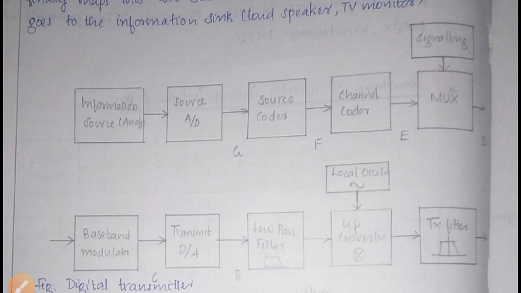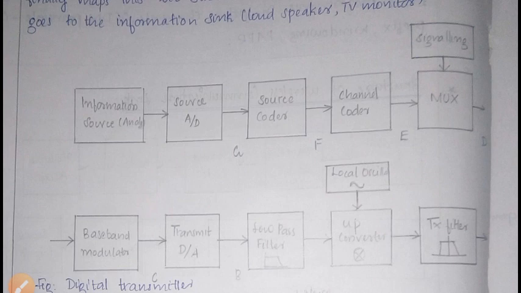Then it will pass on to the baseband modulator. In the baseband modulator, it assigns data to symbols in the baseband, and the oversampling is also done here. It produces the discrete data stream of 70 megabits per second. That is the baseband modulator.